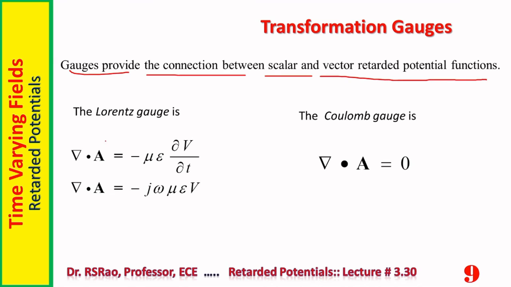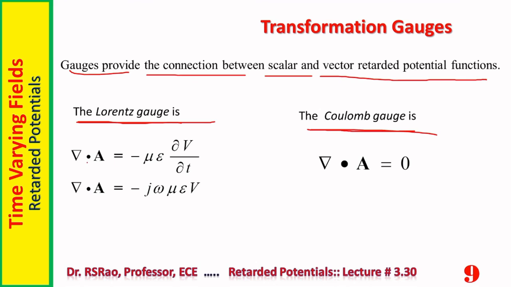There are two Gauss conditions. One is called Lorenz Gauss, another is Coulomb Gauss. Before going further, I want to state the basic difference between Lorenz Gauss and Coulomb Gauss. Lorenz Gauss obeys relativity. Coulomb Gauss does not take relativity into account. So Lorenz Gauss is realistic. Of course, Coulomb Gauss is simple.